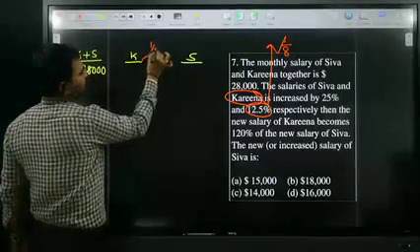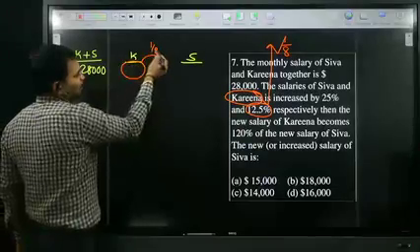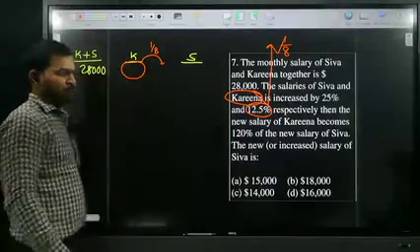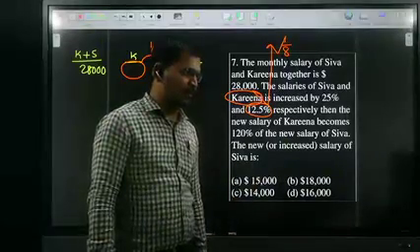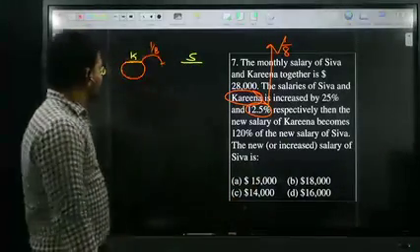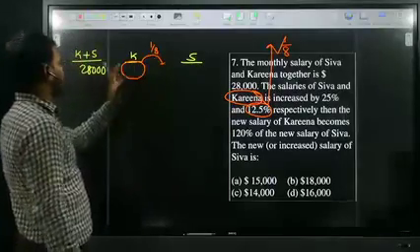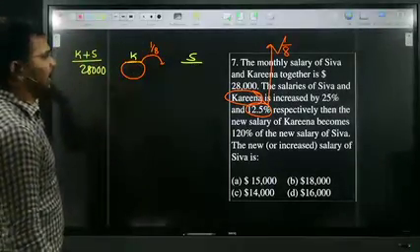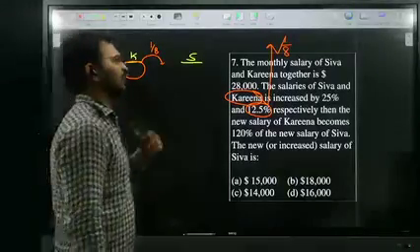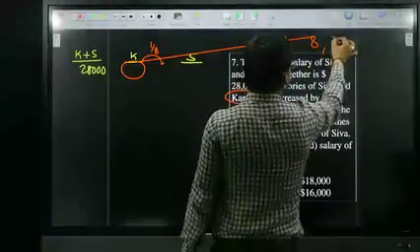Increased by 1 by 8 means the original salary of Karina must be divisible by 8. Must be divisible by 8. All of you clear? So up to 28, what are the multiples of 8? 8, 16, 24.